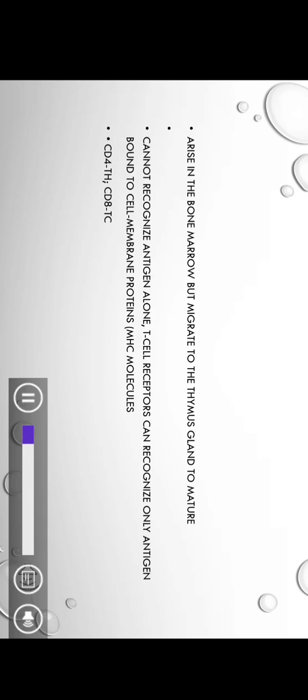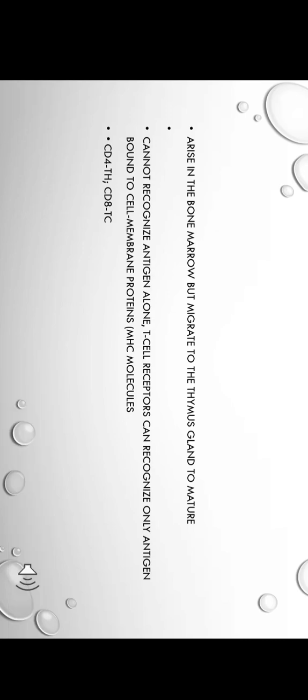T cells arise in the bone marrow but migrate to the thymus gland to mature. They cannot recognize antigen alone. The T cell receptor can recognize only antigen bound to a cell membrane protein, the MHC molecule. There are CD4 TH and CD8 TC cells.